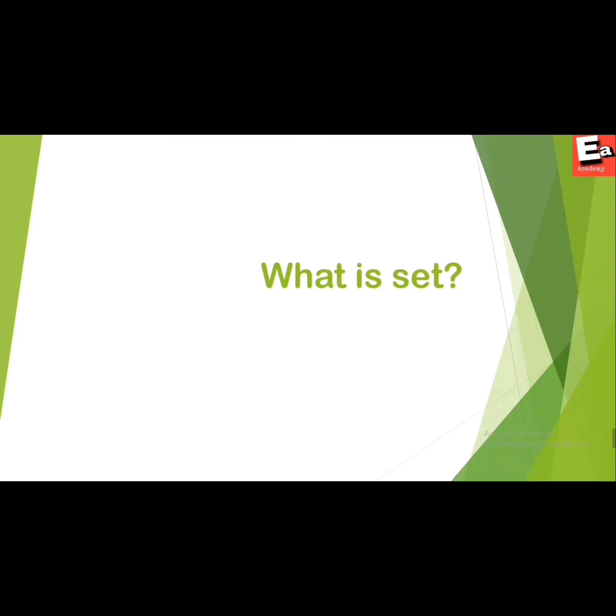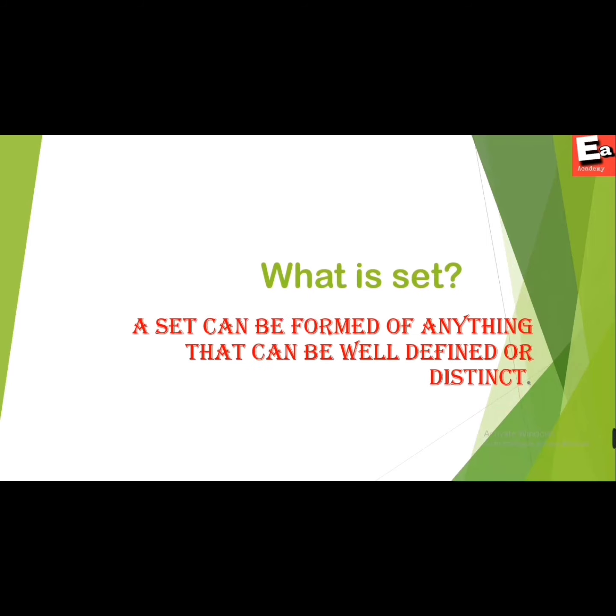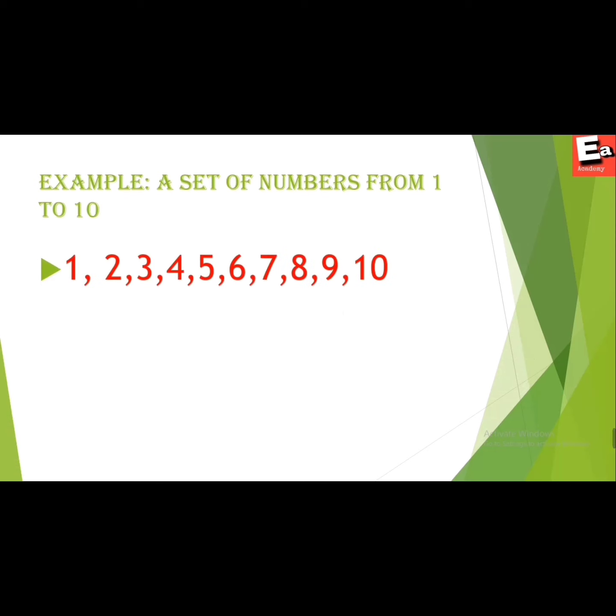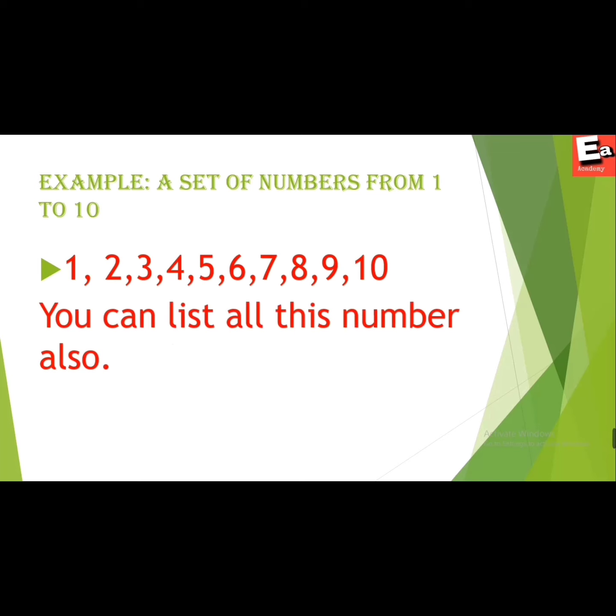What is a set? A set can be formed of anything that can be well defined or distinct. Let's see what we mean by well defined or distinct. Let's take an example: a set of numbers from 1 to 10. Here the numbers are 1, 2, 3, 4, 5, 6, 7, 8, 9 and 10. This is well defined. You can list all these numbers, so this can be a set.